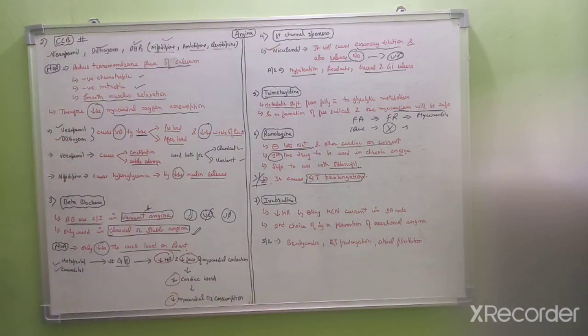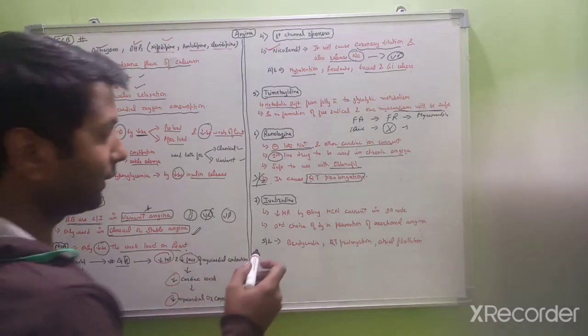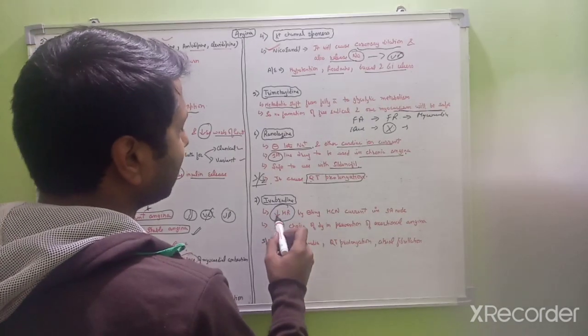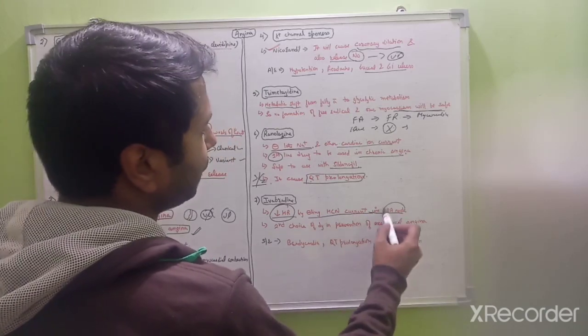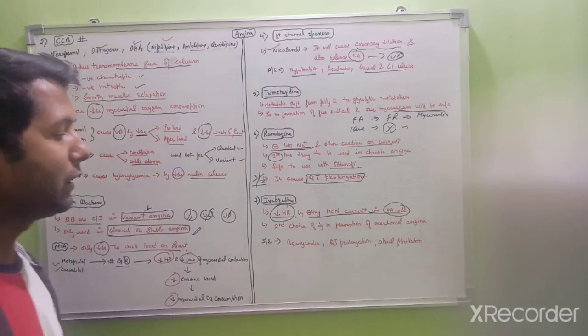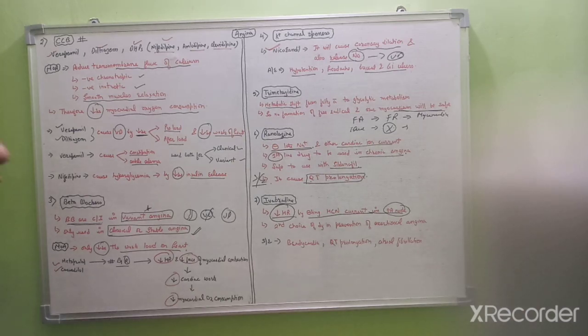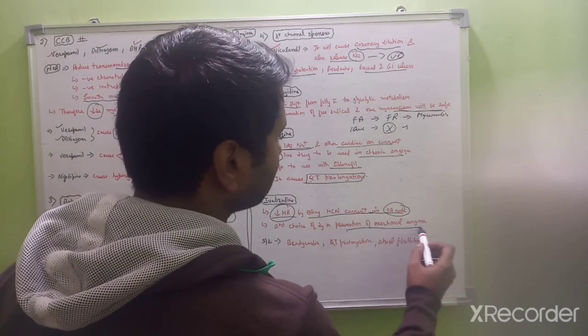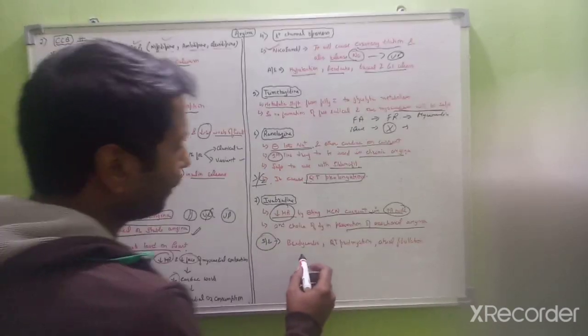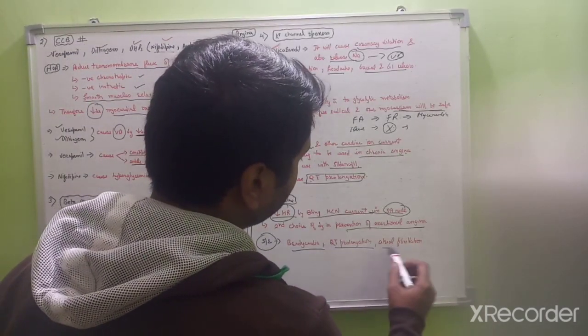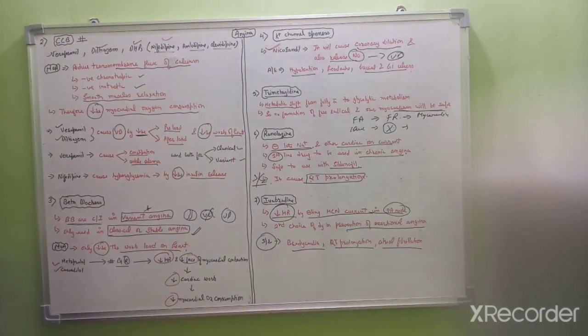So next drug is ivabradine. The mechanism of action of ivabradine is that it will decrease the heart rate by inhibiting the HCN current in the SA node, and it is a second drug of choice in the prevention of exertional angina. Side effects of this drug include bradycardia, QT prolongation and atrial fibrillation.